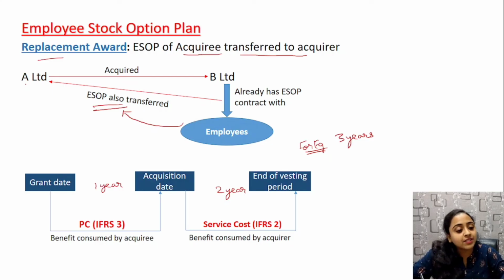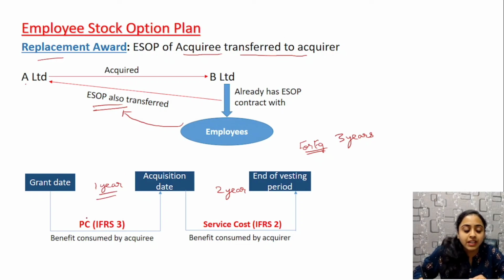Now from grant date to acquisition date, it has been 1 year. The amount pertaining to 1 year will be considered under PC under this IFRS 3 itself, whereas the amount pertaining to the next 2 years after the acquisition date will be considered in service cost, that is IFRS 2.